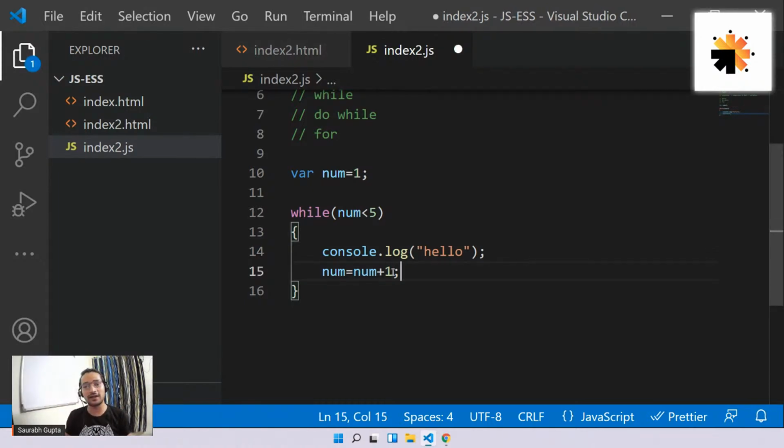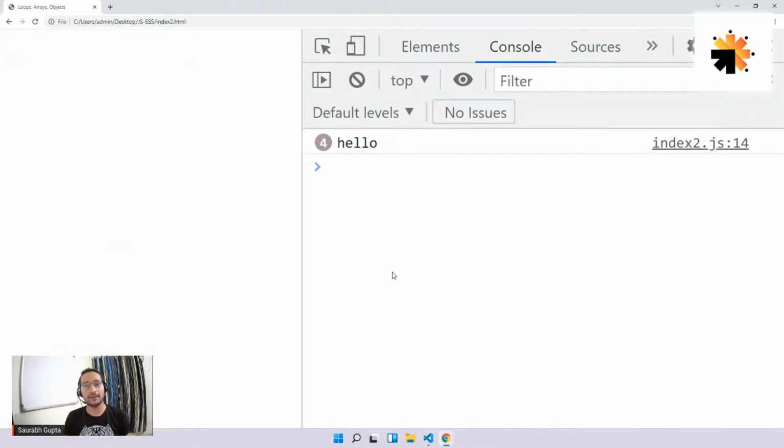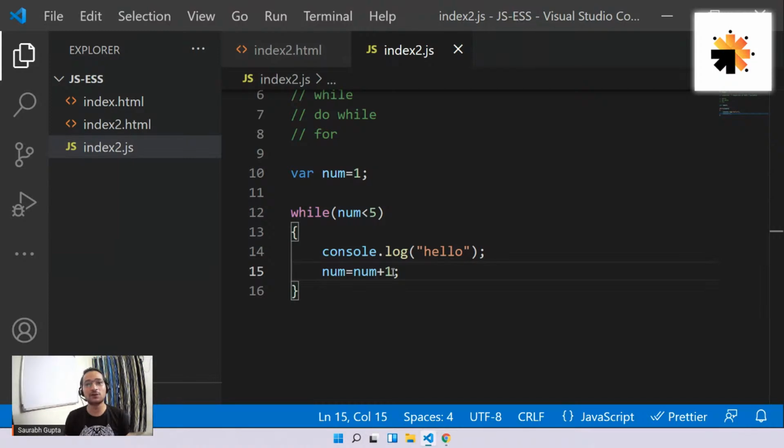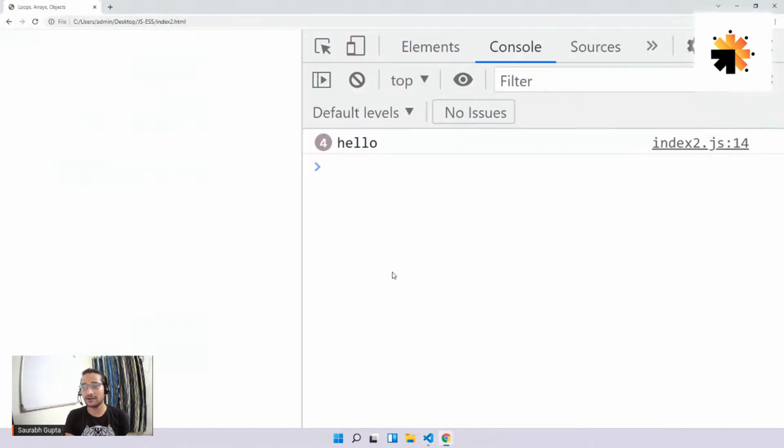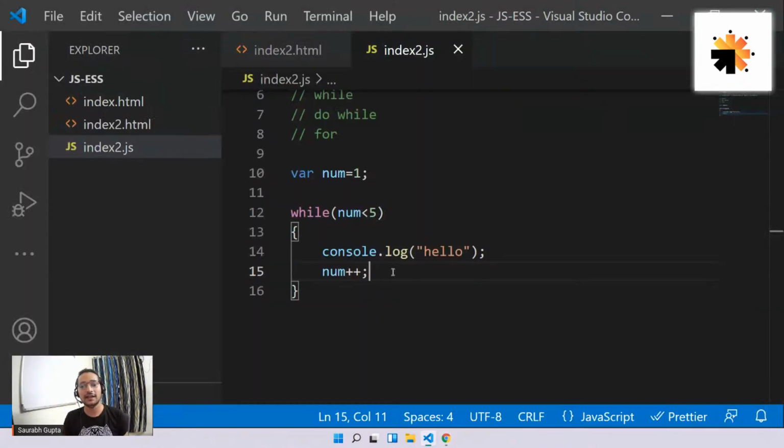I can also do this. Num equals num plus 1. Now it will increment by 1. So now 4 times. And here, if you simply want to increment anything by 1, we have a better alternative. Instead of writing this big code, that is num plus plus. So only if you want to increment by 1, then you go for plus plus. Otherwise, you don't go for plus plus, right? Same output. Is it clear?